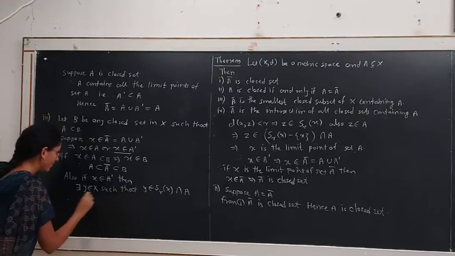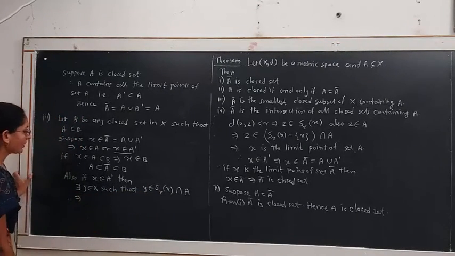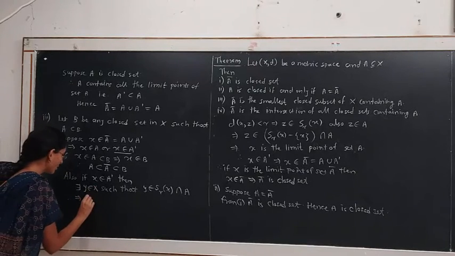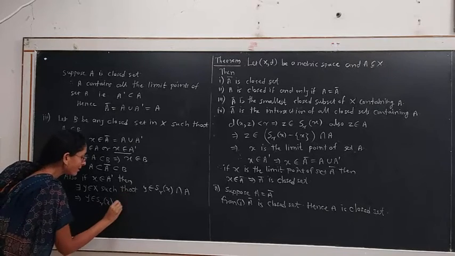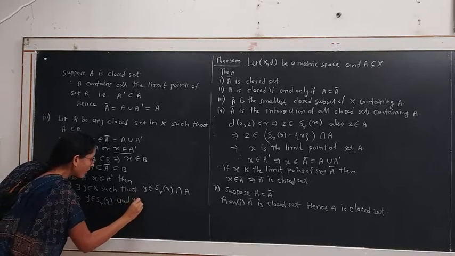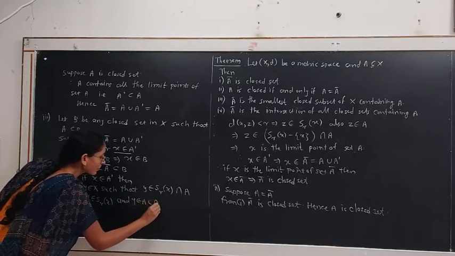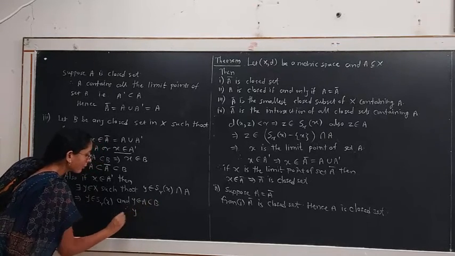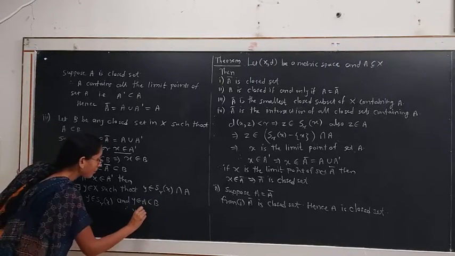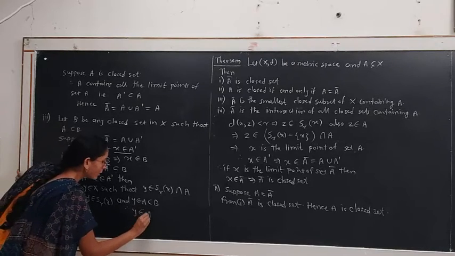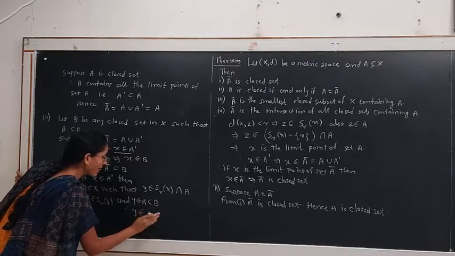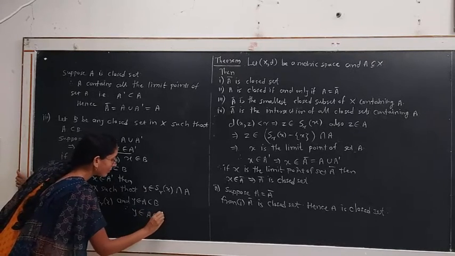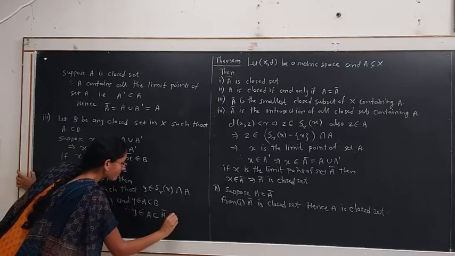This implies Y belongs to S_r of X and Y belongs to A, a subset of B. Therefore, Y belongs to A closure, which is Y belongs to A, which is a subset of A closure, which is a subset of B.